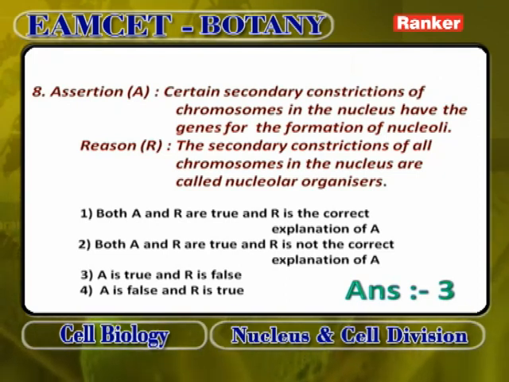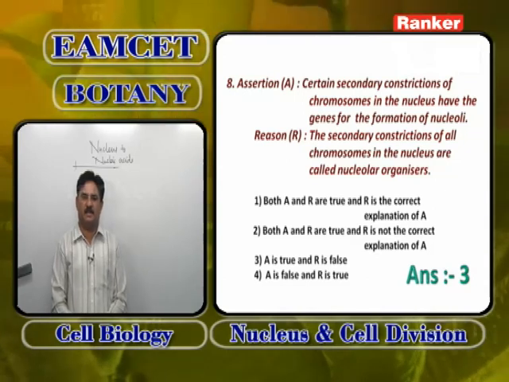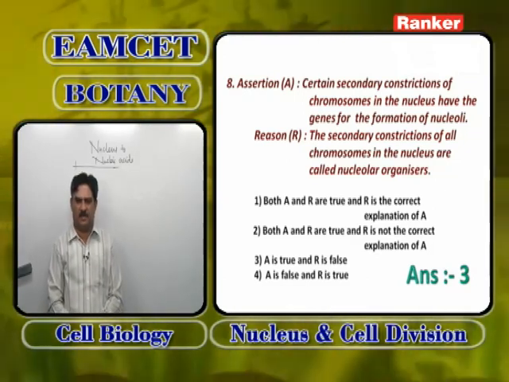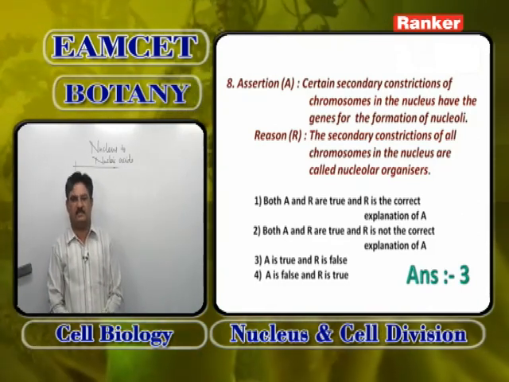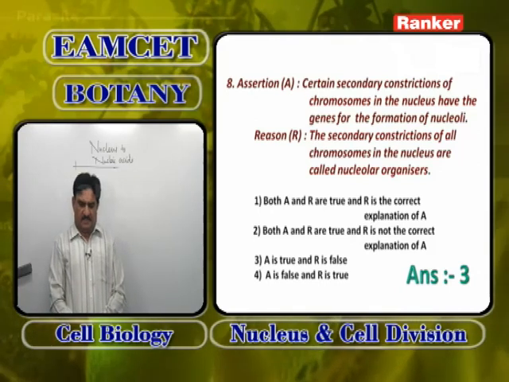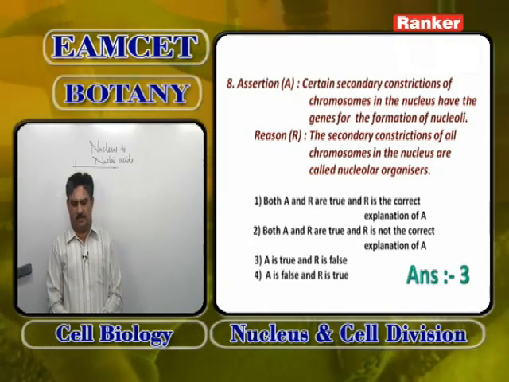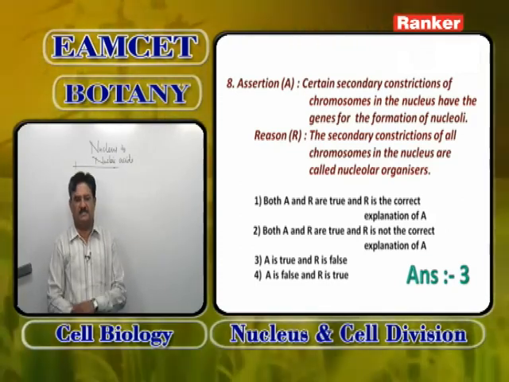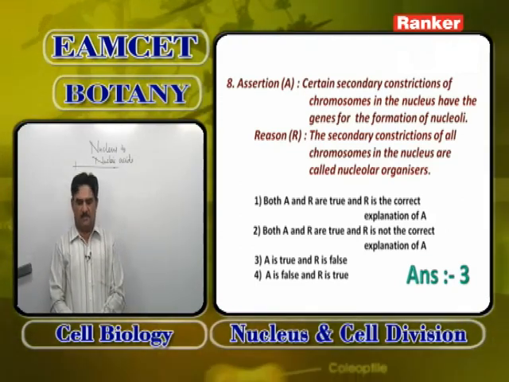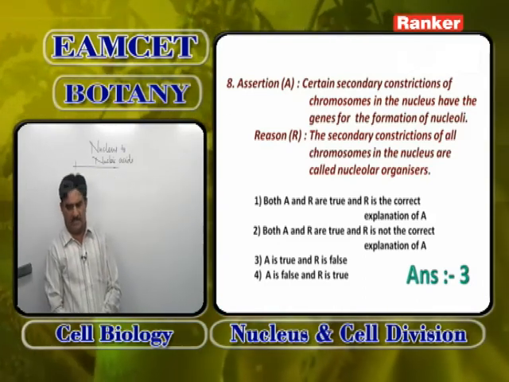But the second statement, that the secondary constructions of all chromosomes are called nucleolar organizers, is wrong, because all secondary constructions cannot be called nucleolar organizers. Only a few are. So the answer is: A is true but R is false, because the word "certain" is used here. Certain secondary constructions have the genes for the formation of nucleoli, which is absolutely correct, but not all of them are nucleolar organizers. So A is true, R is false.